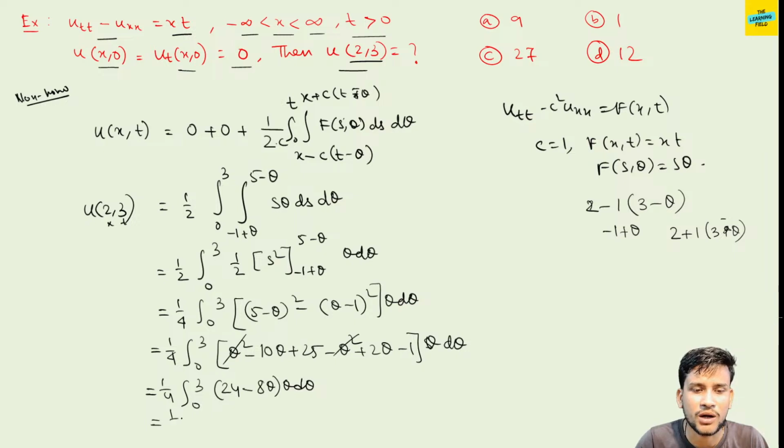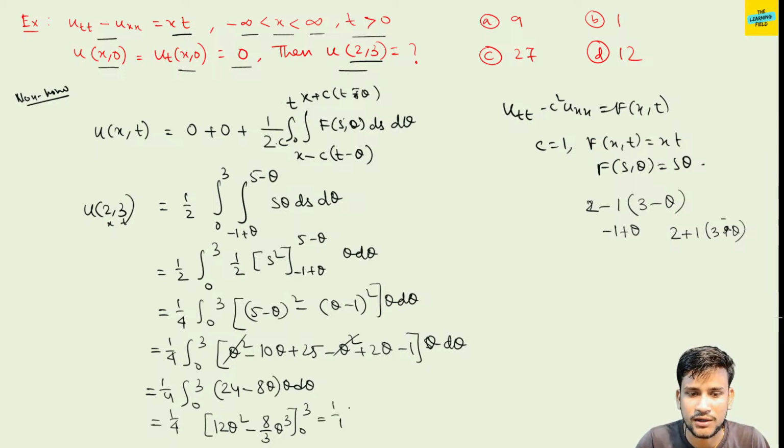This is equal to 1 by 4 integration 0 to 3. So I'm just directly doing the integration: 24 theta square by 2, that is 12 theta square, minus 8 theta cube by 3, 8 by 3 theta cube, from 0 to 3.